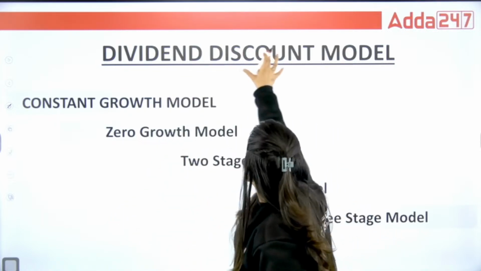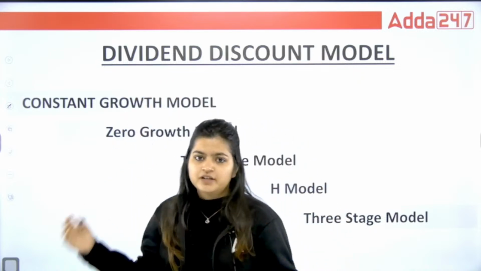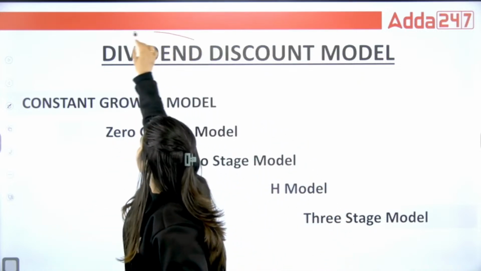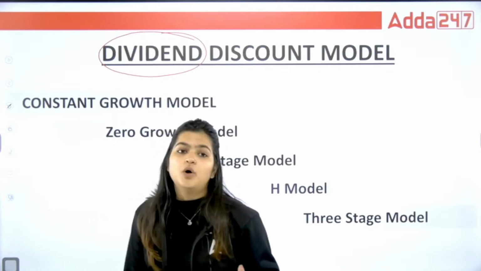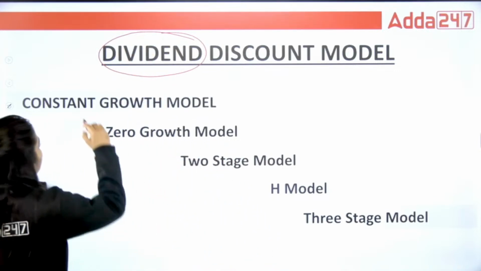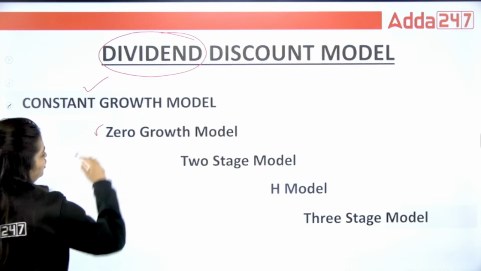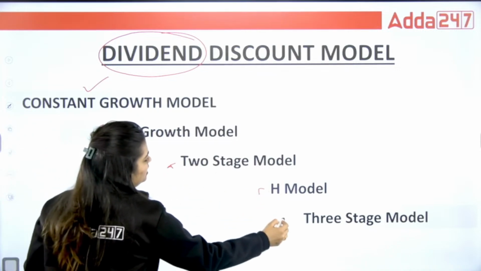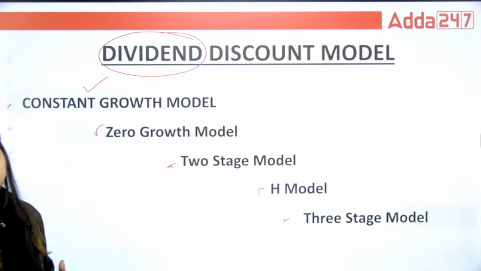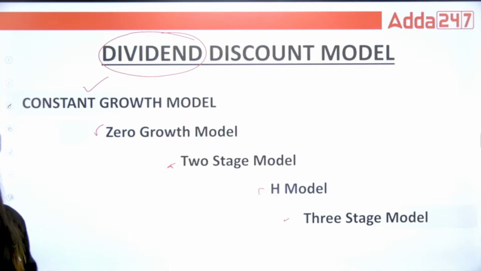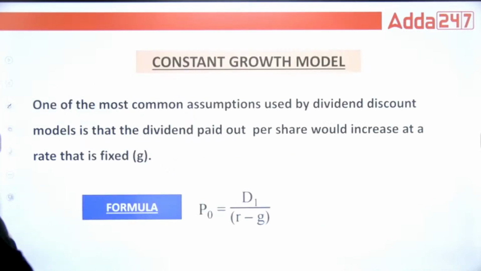So discount models are divided into different models. Firstly, we are going to see the dividend discount model. In that we have the constant growth model, zero growth model, two-stage H model, and three-stage model. Today we are going to start with the constant growth model.